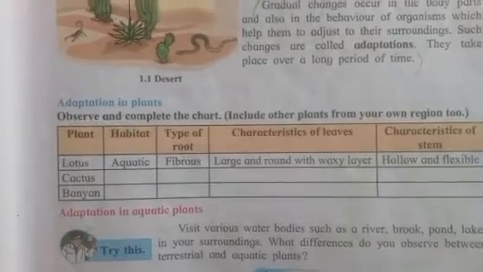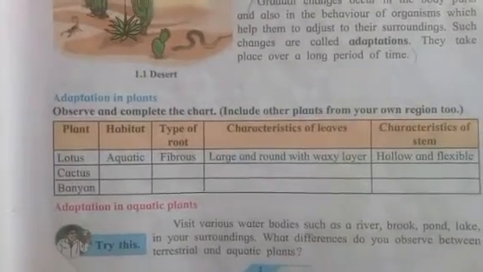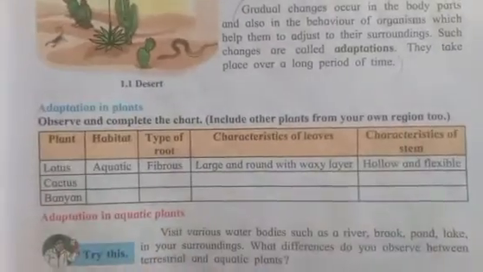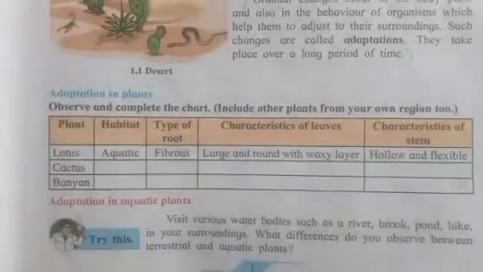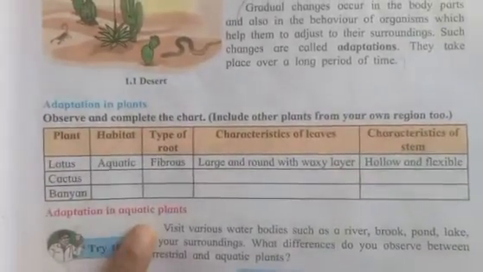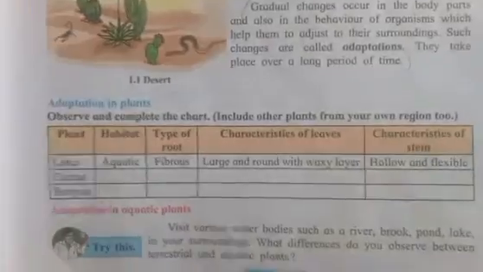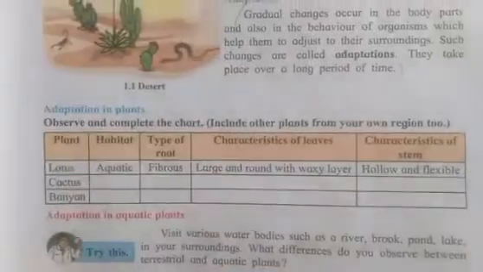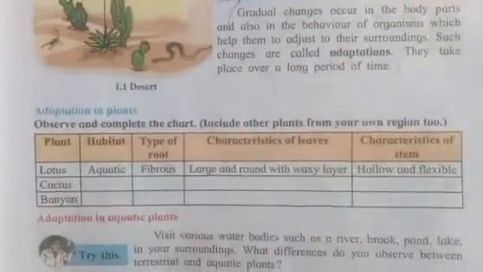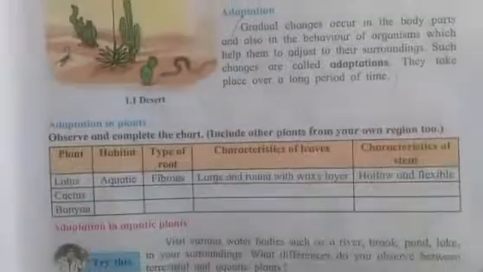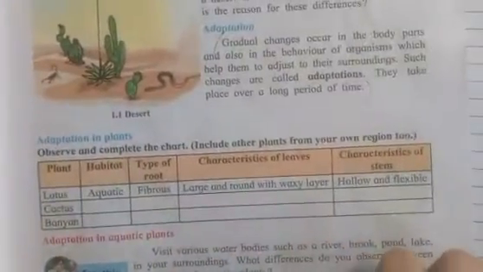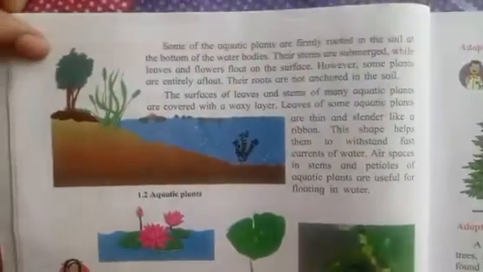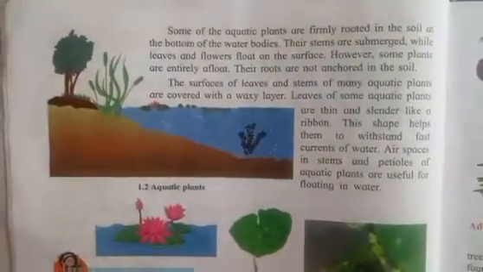Now in this adaptation in plants, our first topic is adaptation in aquatic plants. As you know, there are various types and categories of plants. So the first one we are going to see is adaptation in aquatic plants. Now what do you mean by aquatic plants? Aquatic plants are the plants which are found in water or somewhere near the water. Okay, so now are you clear about what aquatic plants are? Aquatic means which lives in water or somewhere near the water.